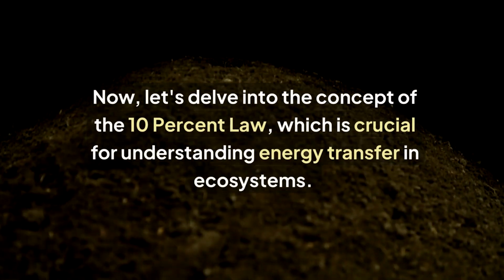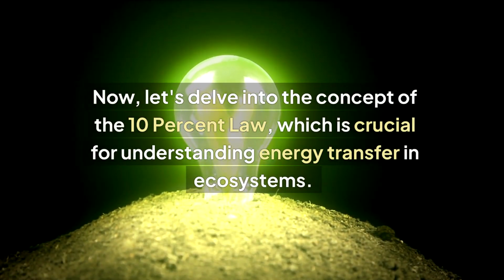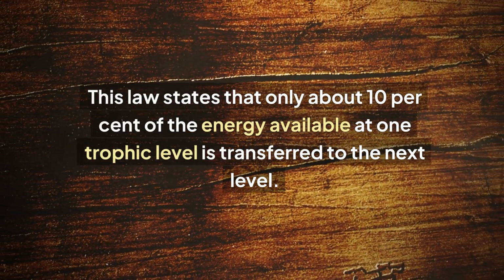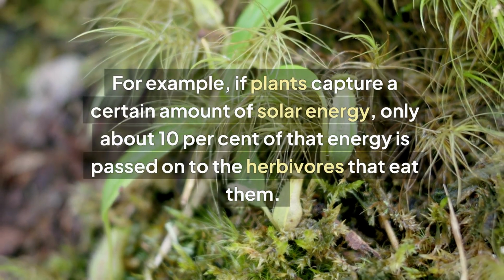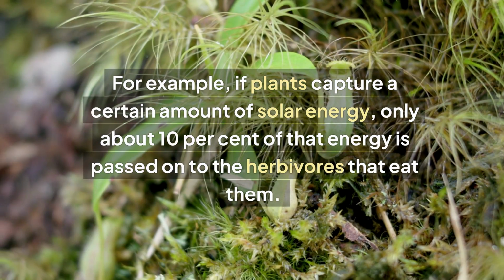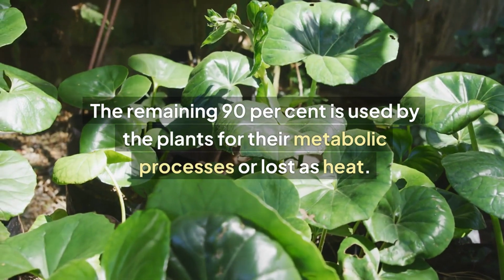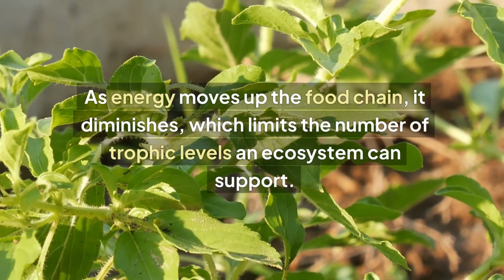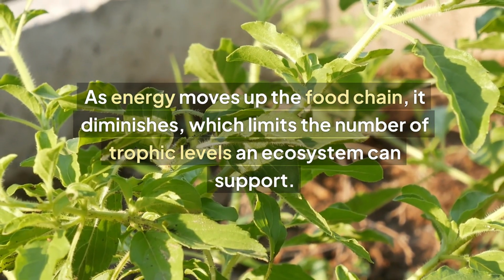Now let's delve into the concept of the 10% law, which is crucial for understanding energy transfer in ecosystems. This law states that only about 10% of the energy available at one trophic level is transferred to the next level. For example, if plants capture a certain amount of solar energy, only about 10% of that energy is passed on to the herbivores that eat them. The remaining 90% is used by the plants for their metabolic processes or lost as heat. As energy moves up the food chain, it diminishes, which limits the number of trophic levels an ecosystem can support.